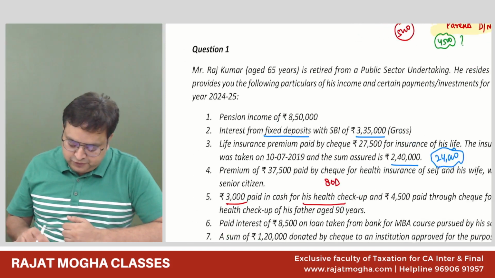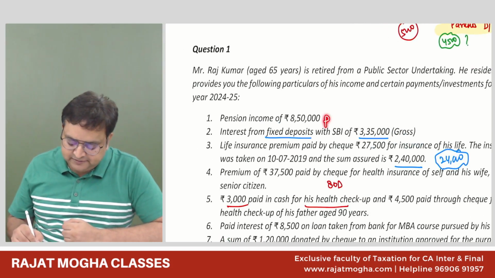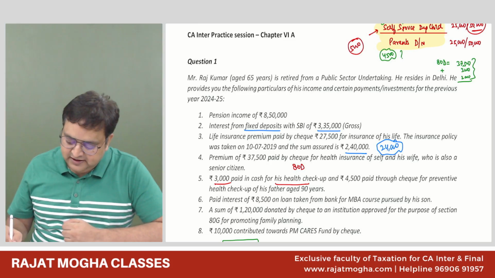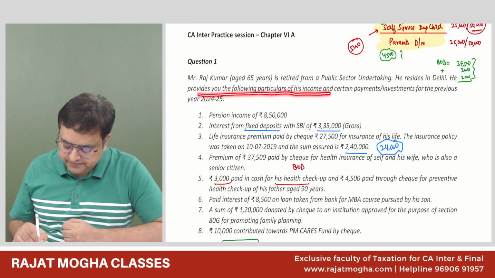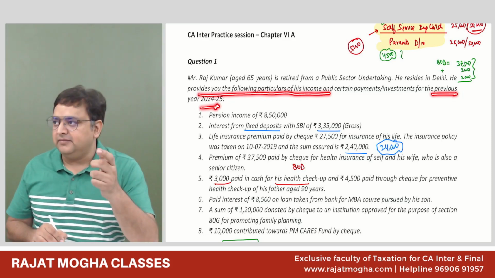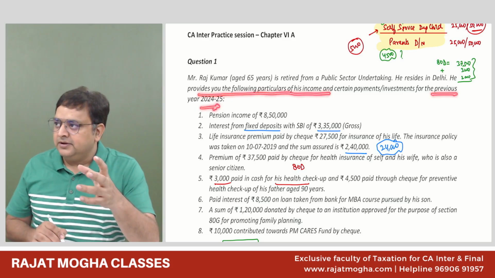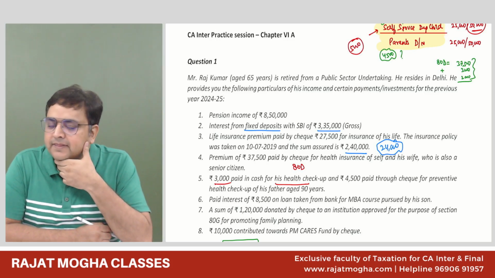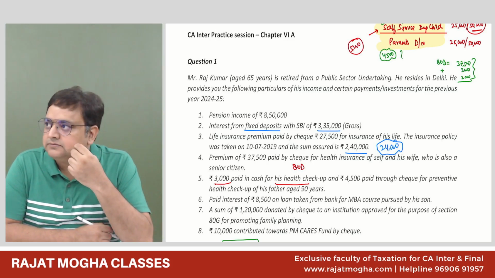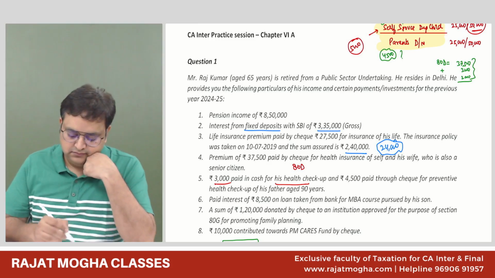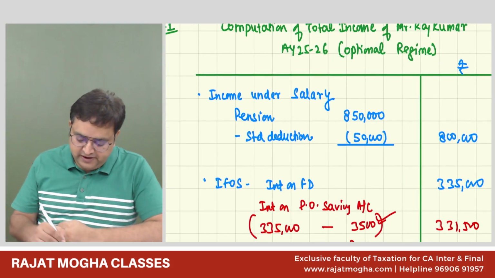Now, Subiksha has questioned that, sir, it's not mentioned that it is per month or per annum. So if I read the line that says he provides you the following particulars of his income for the year 24-25, so this is the yearly income. In this year, he has received the income. Sir, I got that it's yearly. I'm asking, it seems to be a big amount, so how did you assume it's not lump sum but a regular payment? For that you said it's normally regular. That's it, right, sir? It's normally regular, guys.